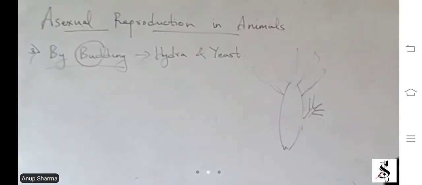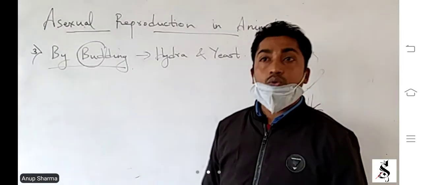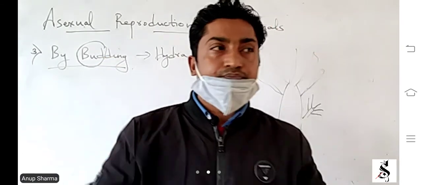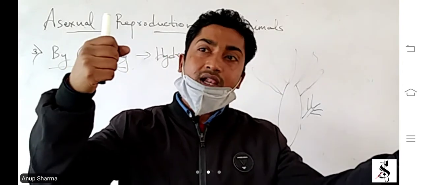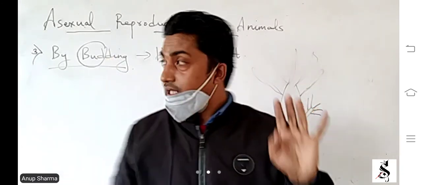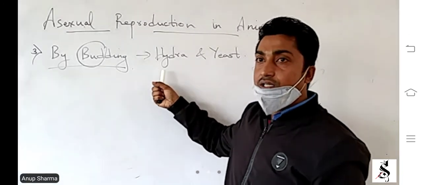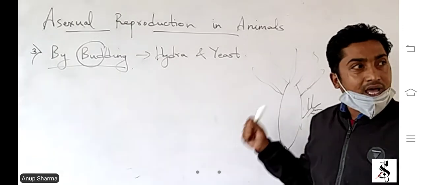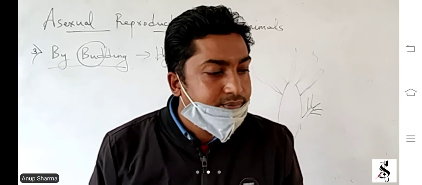So we have 3 processes. Number 1, binary fission, where a parent body divides into 2 daughter cells. Multiple fission, where a parent body divides into multiple daughter cells. Both are microorganisms. Third one, the process of budding, where a bud-like projection is formed on the parent body, and it gets detached when it becomes mature.